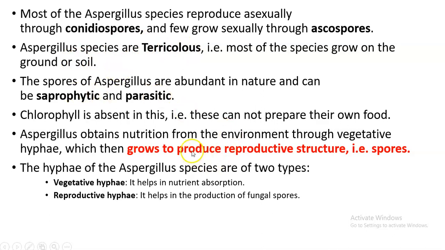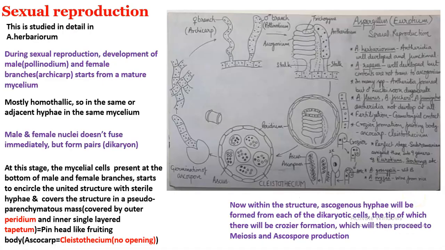Normally, the vegetative mycelium absorbs nutrition from the environment through the vegetative hyphae, and then it grows to produce reproductive structures called spores, like ascospores. We will see how the vegetative mycelium is going to produce ascospores. That is the agenda of today's discussion. There are two types of hyphae, vegetative hyphae and reproductive hyphae, and the reproductive hyphae will produce the fungal spores. So let us jump into today's sexual reproduction discussion.